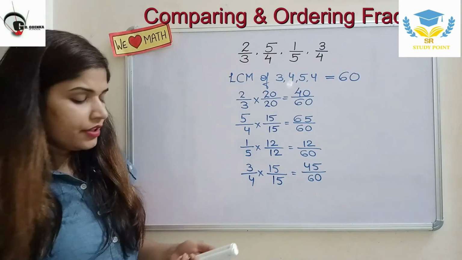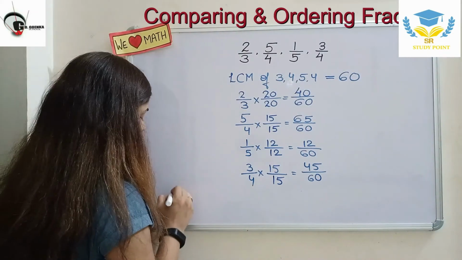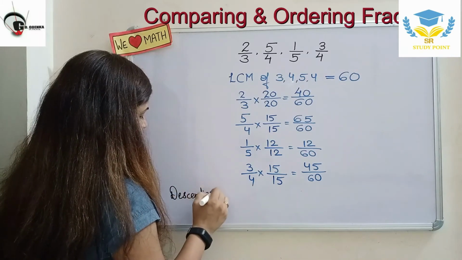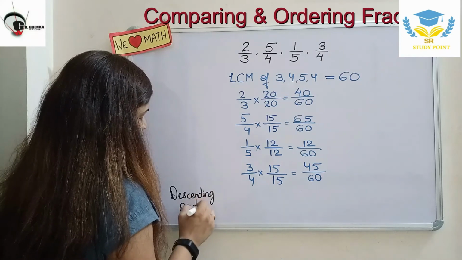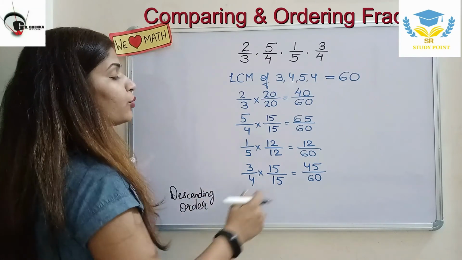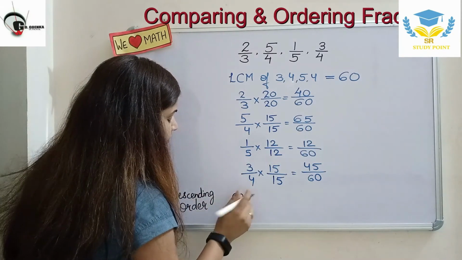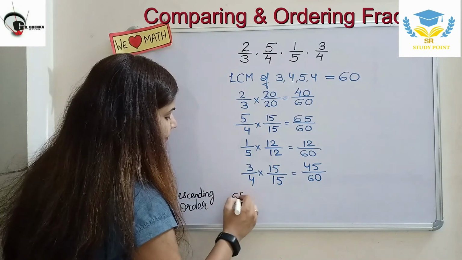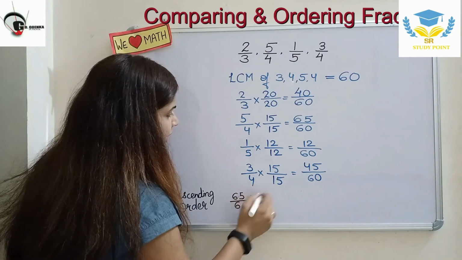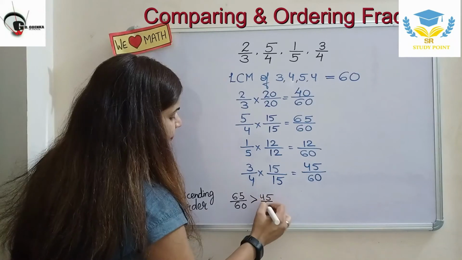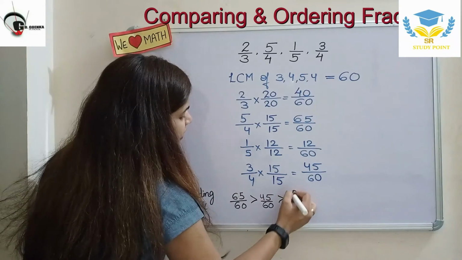For descending order, write down the biggest number first. Biggest is 65 upon 60. Then we have 45 upon 60. Then we have 40 upon 60.